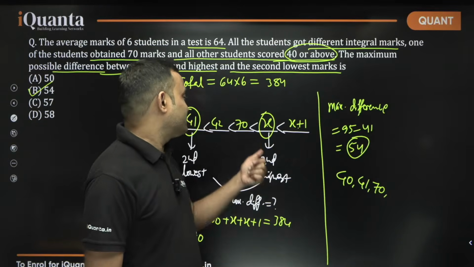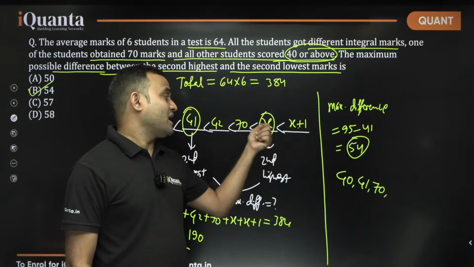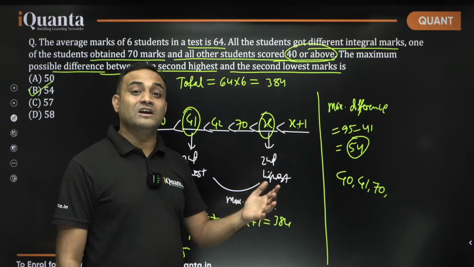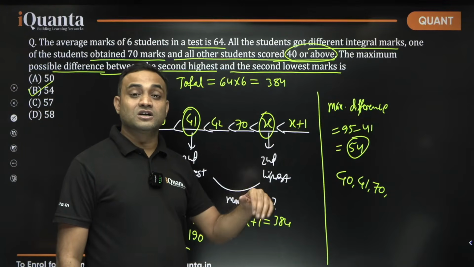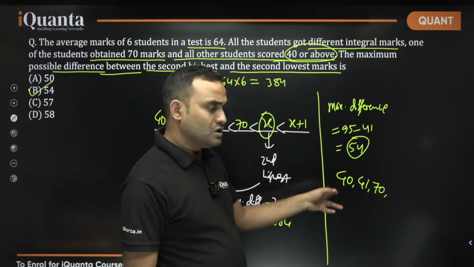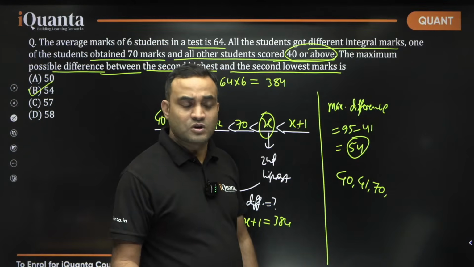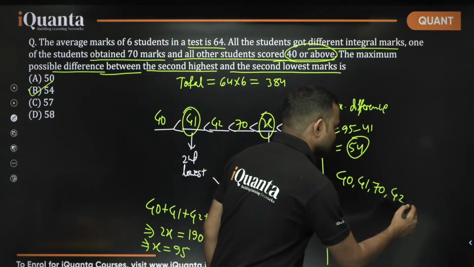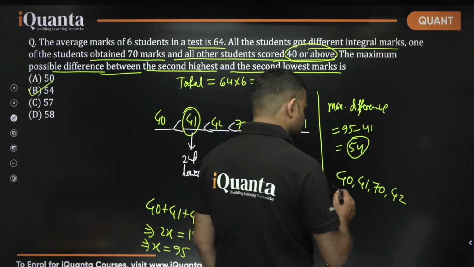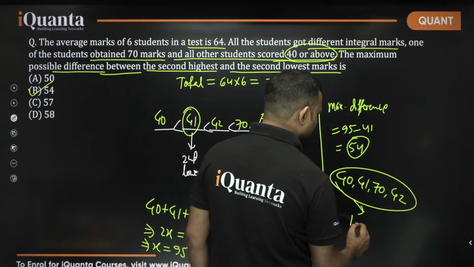I need to maximize this one, so the greatest one will be maximum with respect to that. The third number we can adjust. We can take the minimum value of the third number. The third lowest number, what can we take? Lowest is 40, second lowest is 41. If I want to maximize the rest of the 2 numbers, I must take the third lowest as 42. So if you add all this, the sum of these numbers is 123, 193.